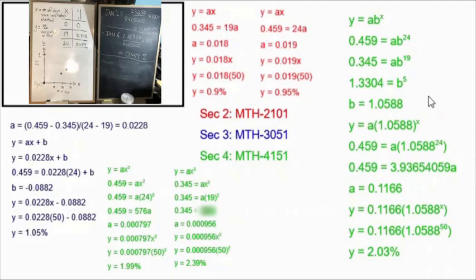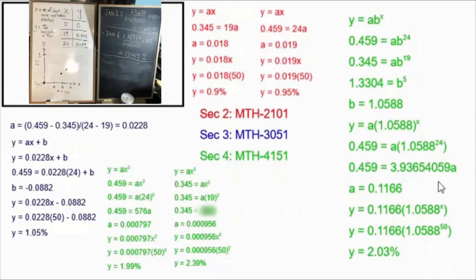Plugging b equals 1.0588 into my form, I now have y equals a times 1.0588 to the power of x. But then I plug one of my points in. I chose x equals 24, y equals 0.459. When I do this, the only unknown is the a, and I can simplify and end up with an a of 0.1166.